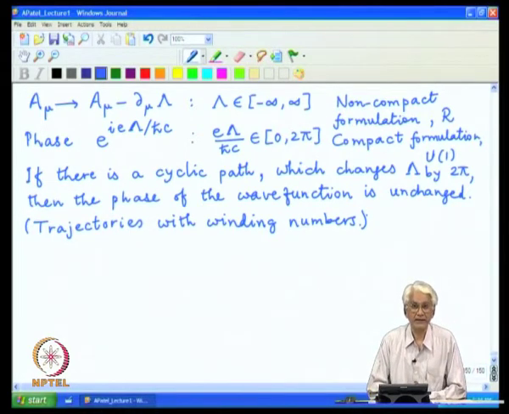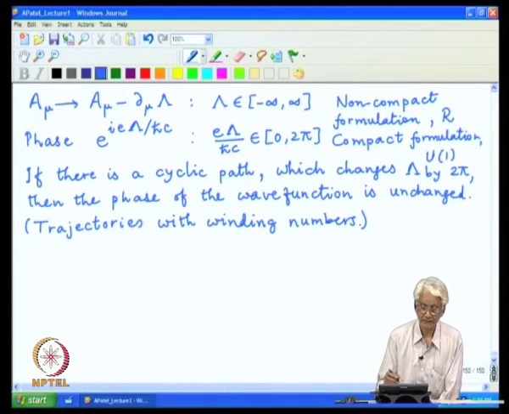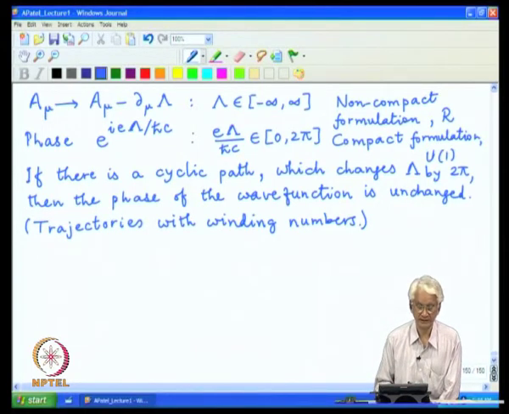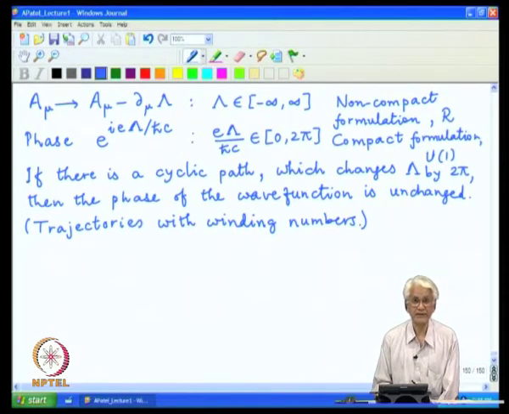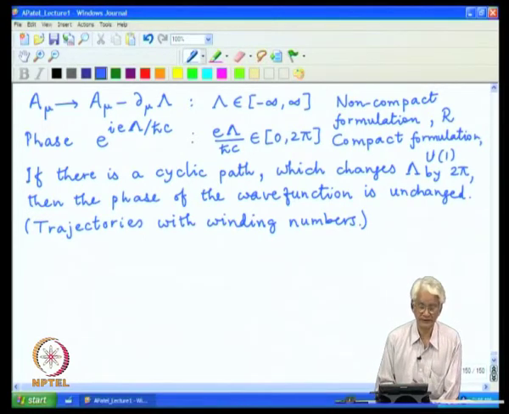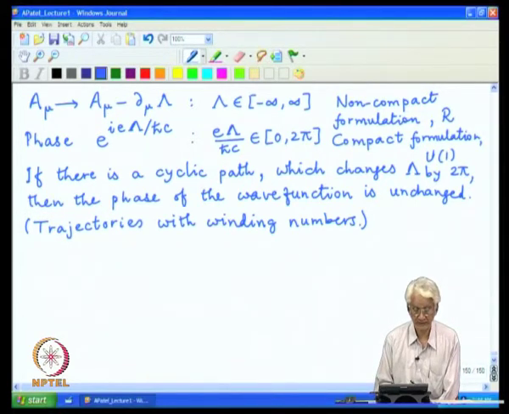And the implication which follows from this kind of trajectories with winding numbers is that if one can go around the trajectory, come back to the starting point as in a Wilson loop, and the enclosed flux is such that there is no change in the wave function of some particular charge, then we will not be able to make out any difference whatsoever between this path with a winding number and a path without a winding number.